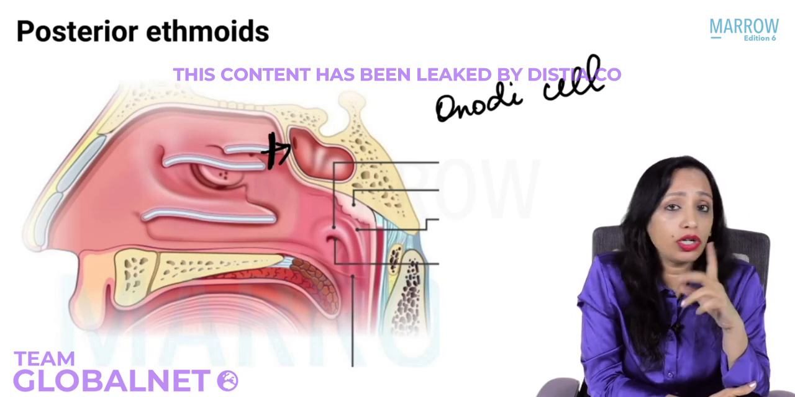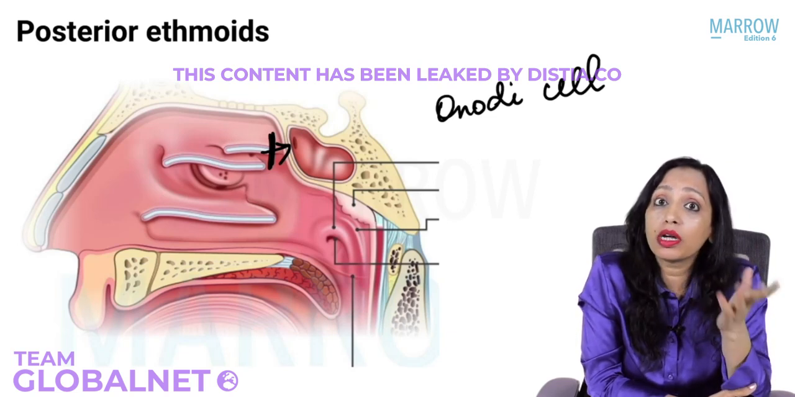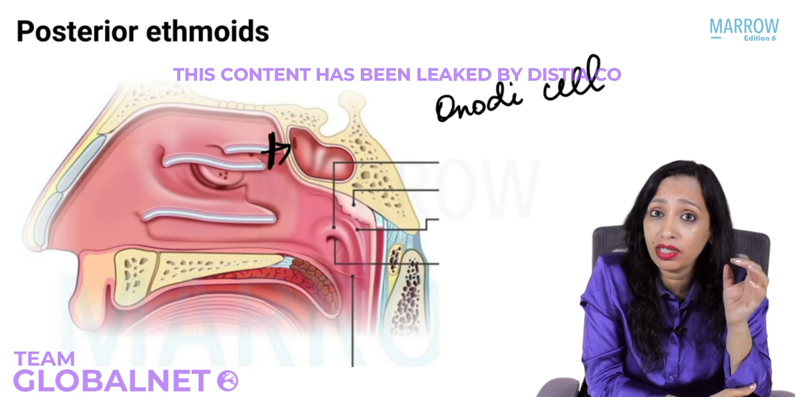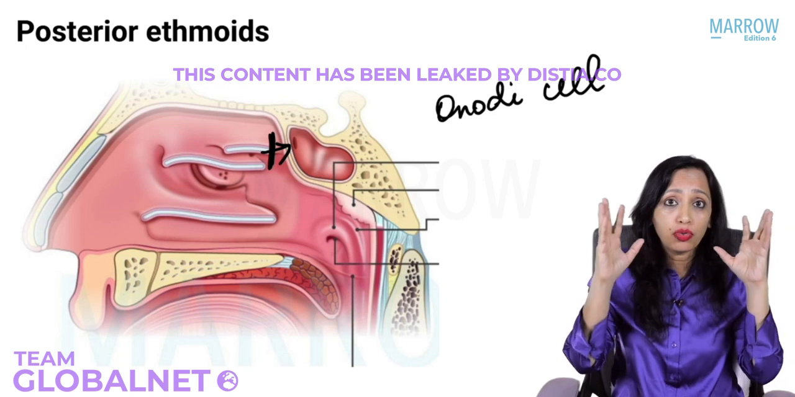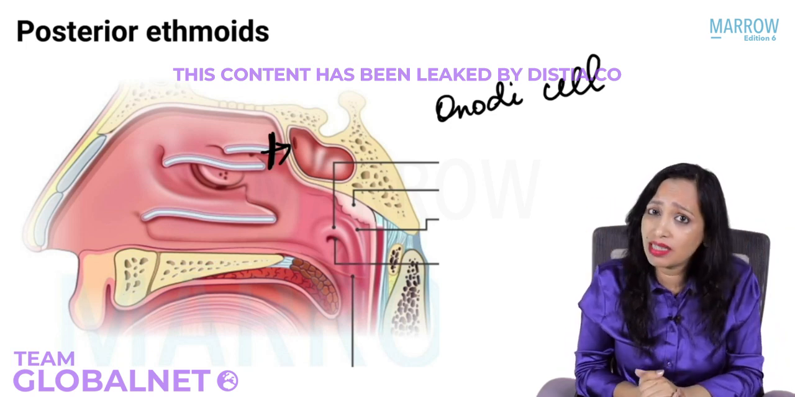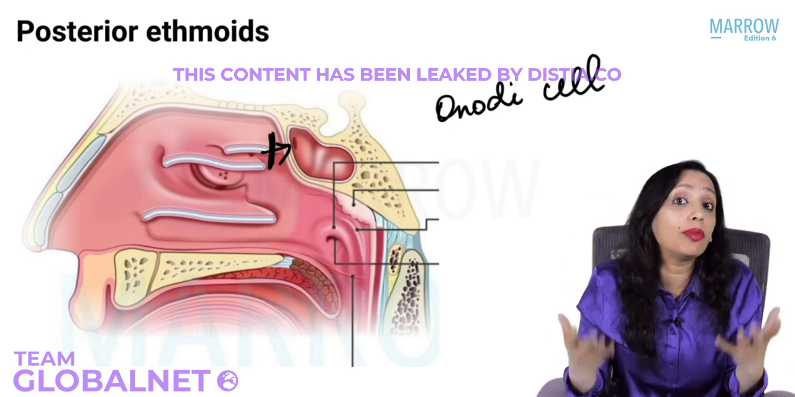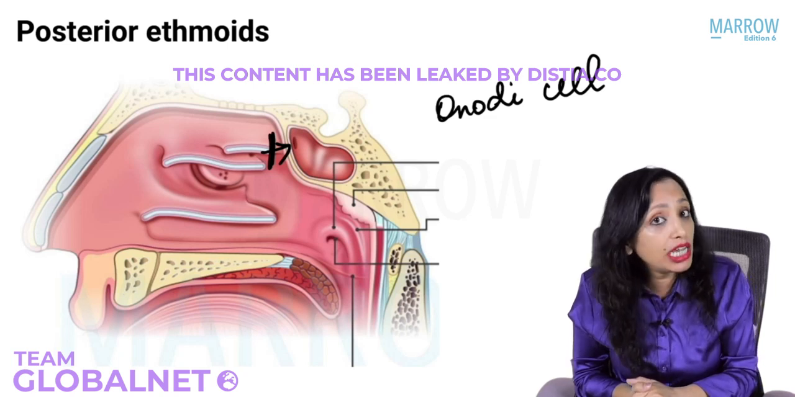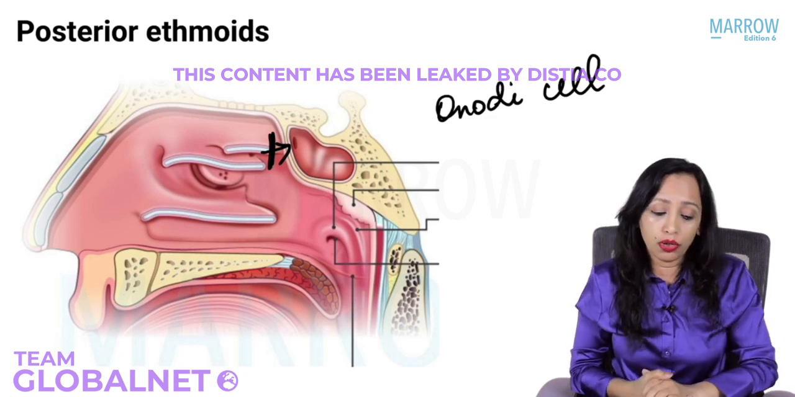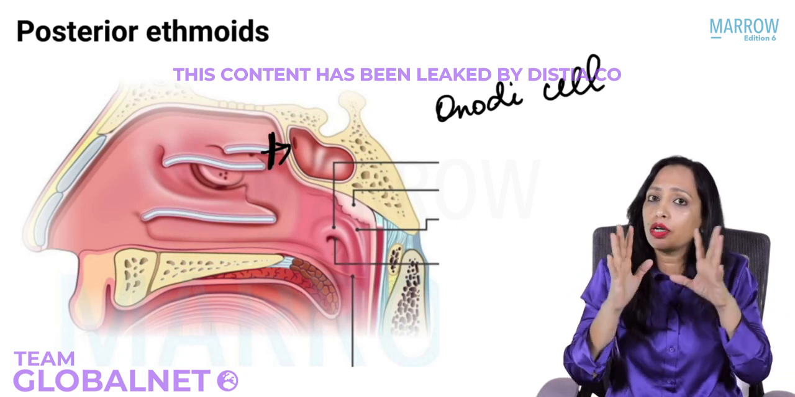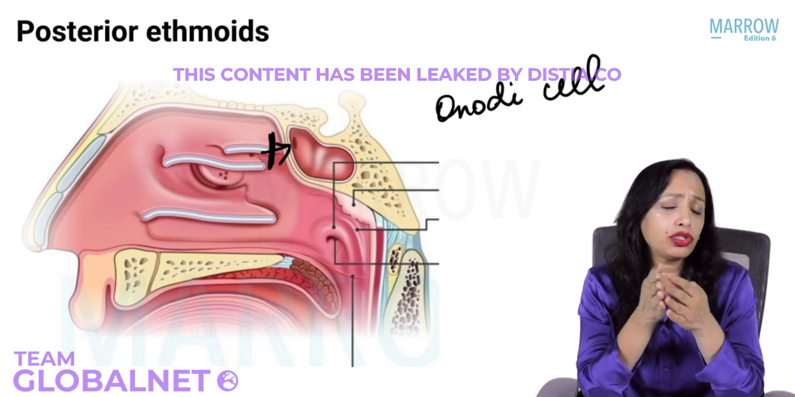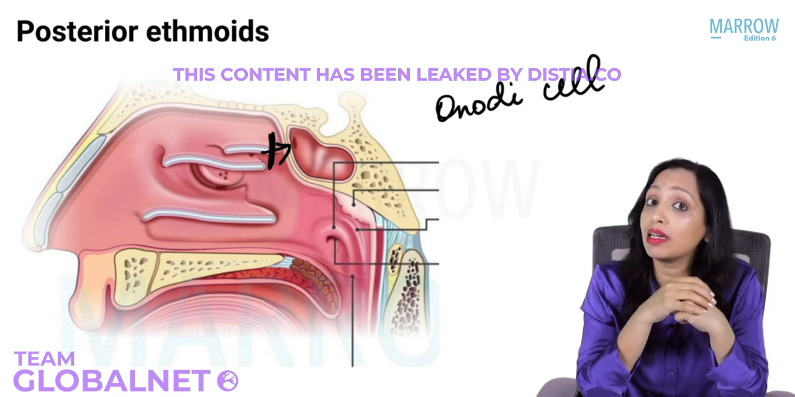If you injure the optic nerve, post-surgery the patient will have blindness. Can you imagine how catastrophic that will be? So I hope you've understood what exactly the Onodi cell means. It is just extensive pneumatization of the posterior ethmoids. Because these pictures are two-dimensional, you do not usually have a very clear idea. That is why I just tried to show you like that. I hope it is clear now.